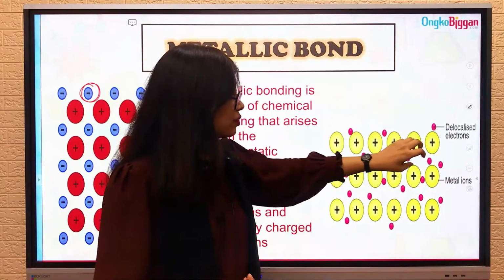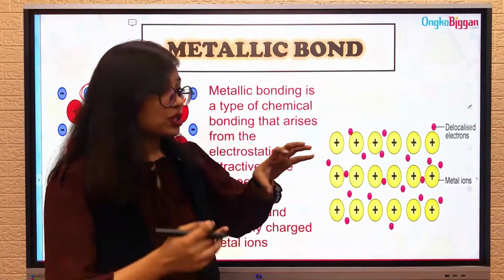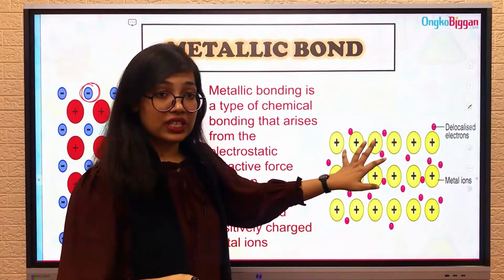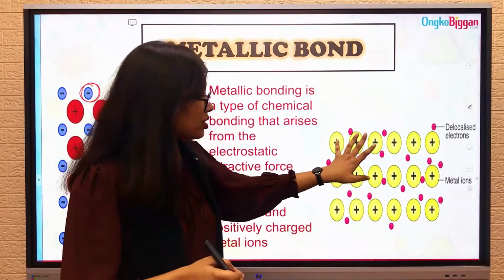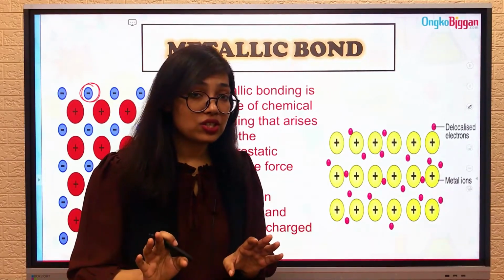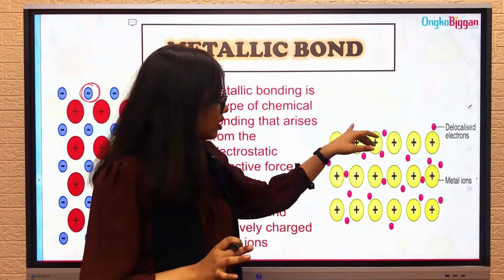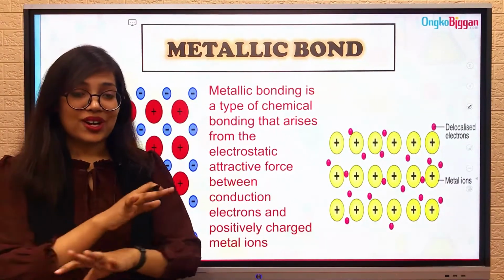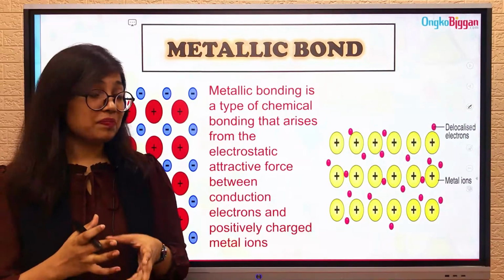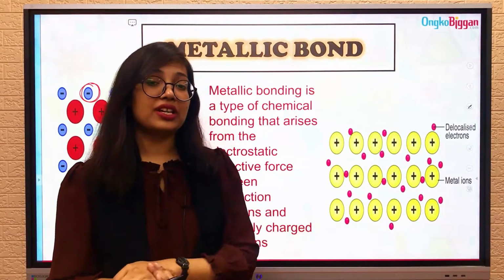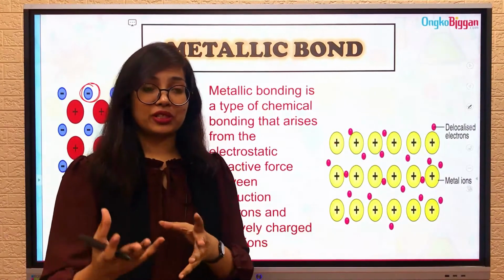There is an attraction force between them, which reduces the repulsion force between these positive charges. Usually positive and positive charges should repel each other, right? But they don't repel each other. Instead, they are attracted to the electrons, which are moving freely around the metal ion, and that's what helps these atomic cores to stay together and create a metal chunk or metal bar.